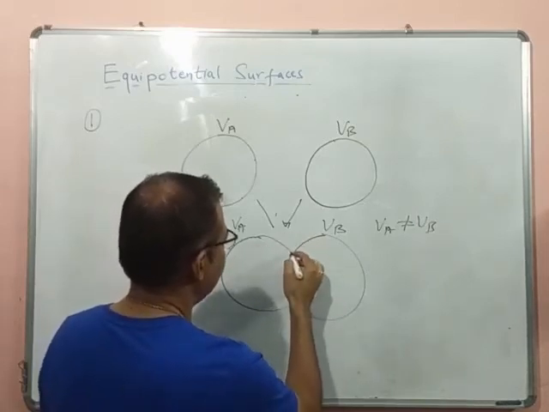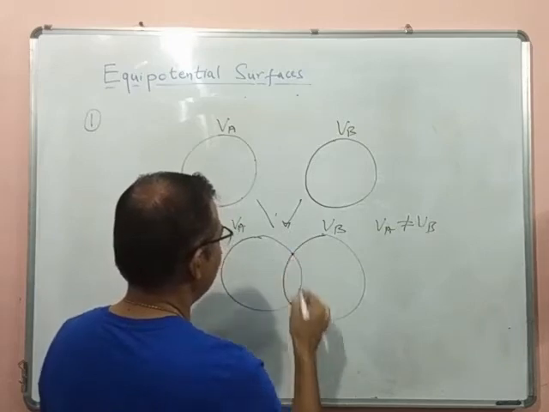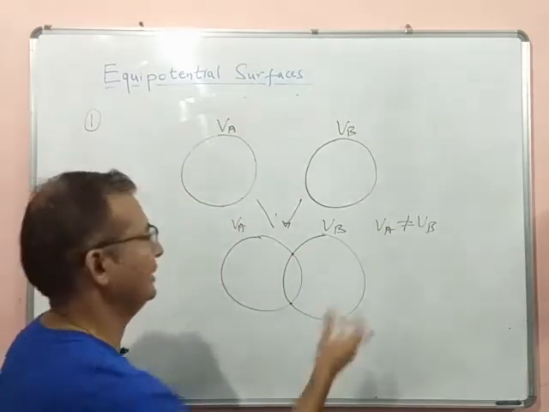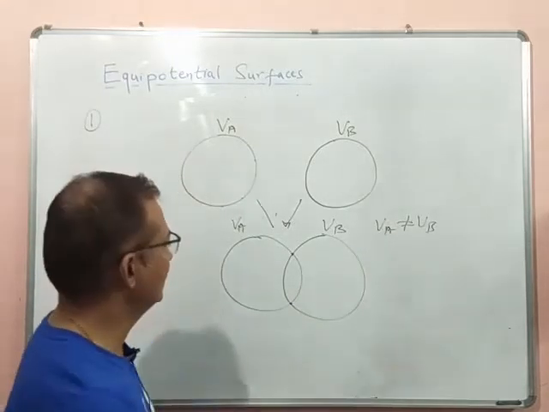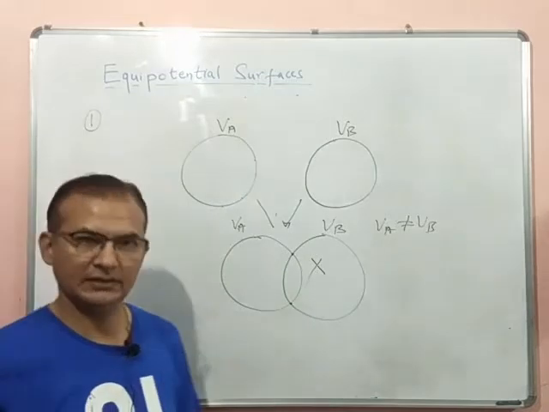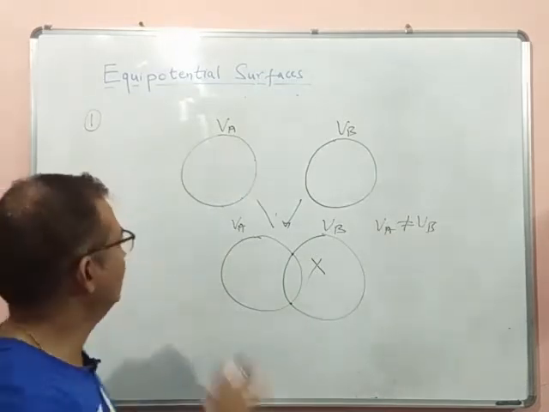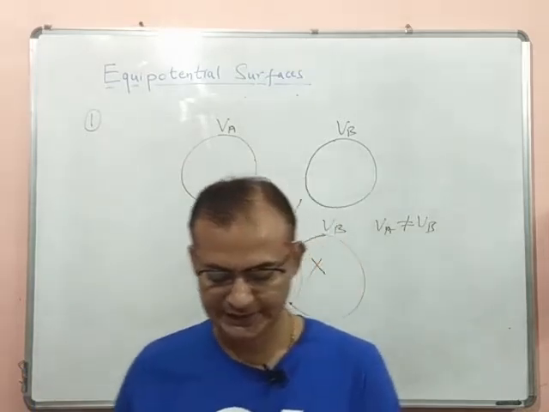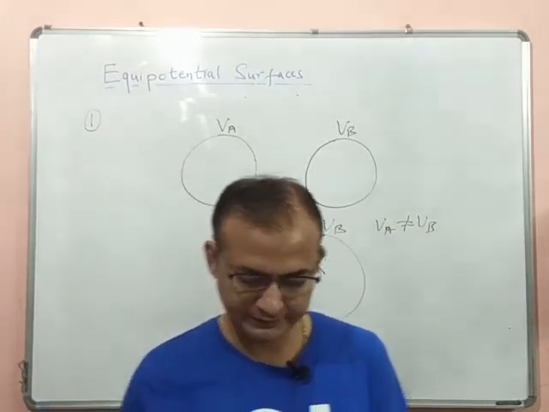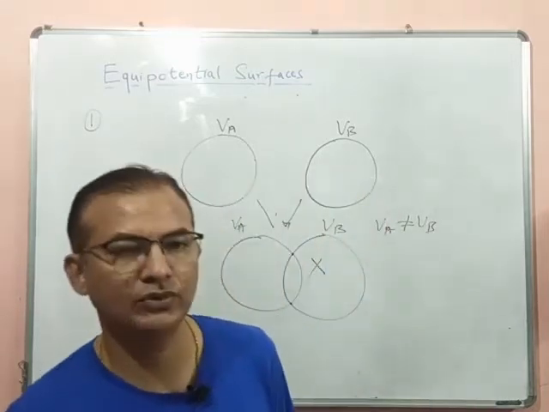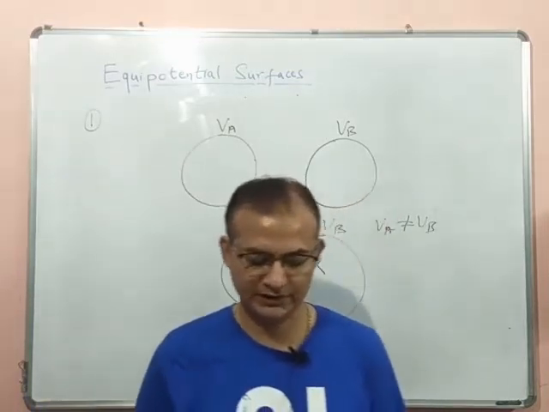That means this is a point of confusion. Here it is VA and also VB, whereas we said VA is not equal to VB. So this case is not possible. So we can prove that two equipotential surfaces cannot intersect each other. Okay. So these were the three important points regarding equipotential surfaces.